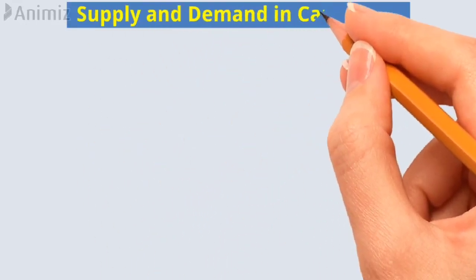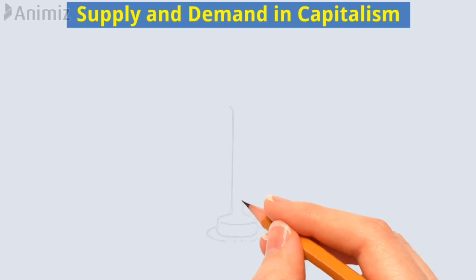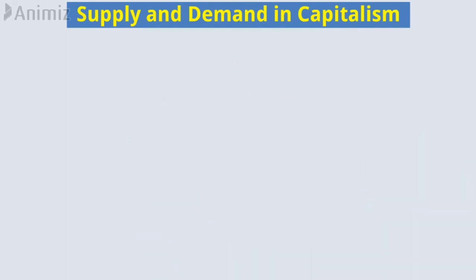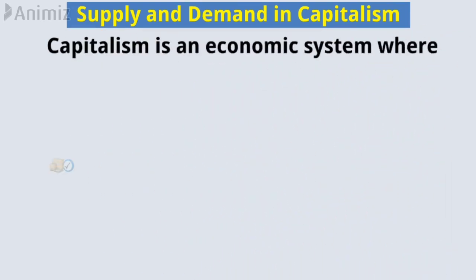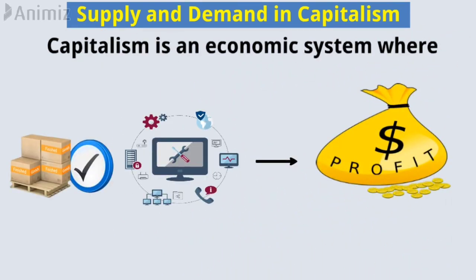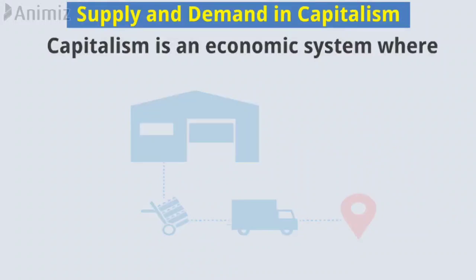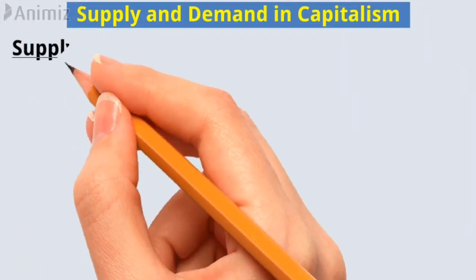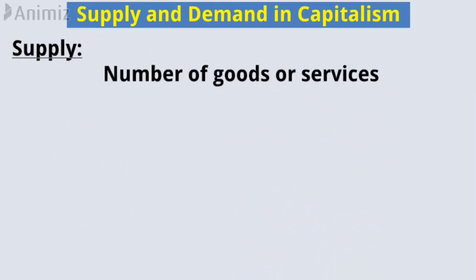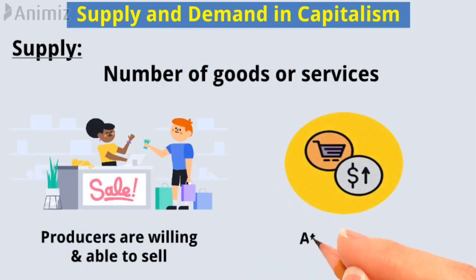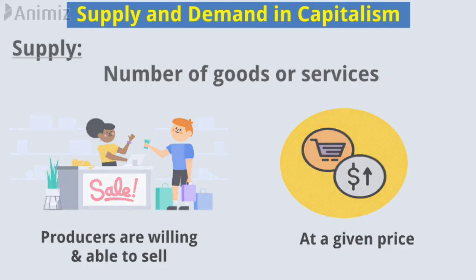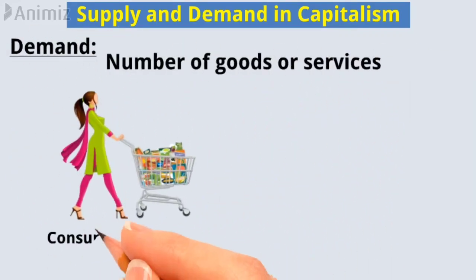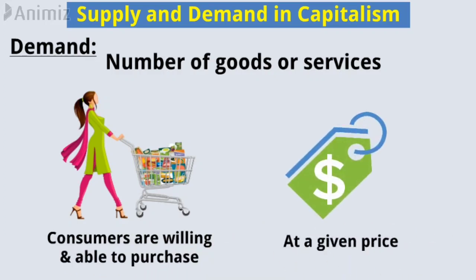Supply and demand in capitalism. Supply and demand are essential components of a capitalist economic system. Capitalism is an economic system where goods and services are produced for profit and distributed through the market, with prices determined by the interaction of supply and demand. Supply refers to the number of goods or services that producers are willing and able to sell at a given price. On the other hand, demand refers to the number of goods or services that consumers are willing and able to purchase at a given price.